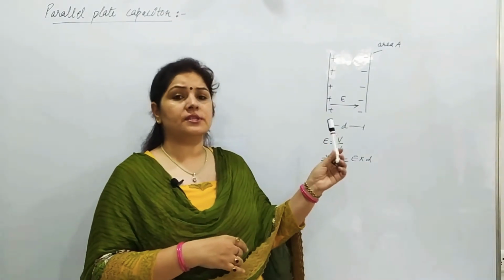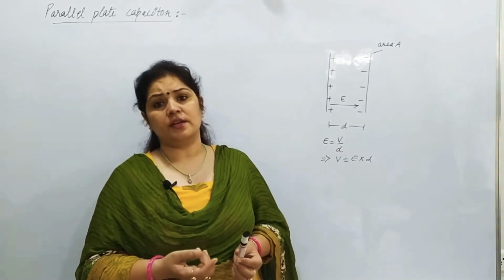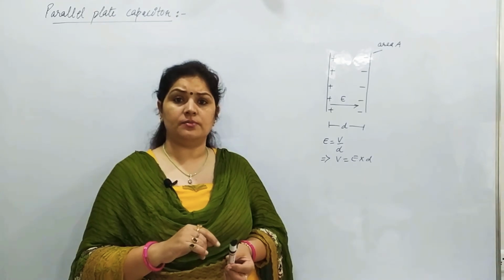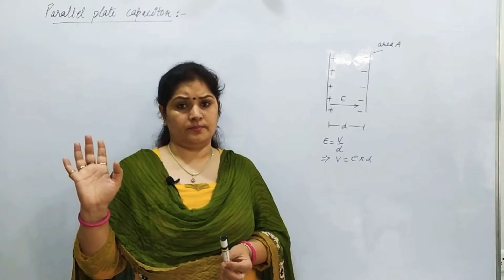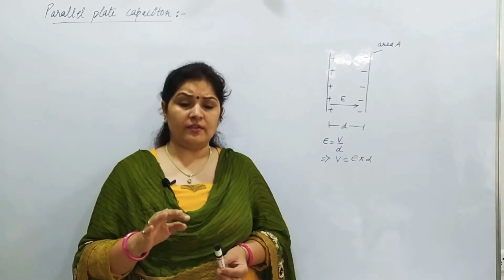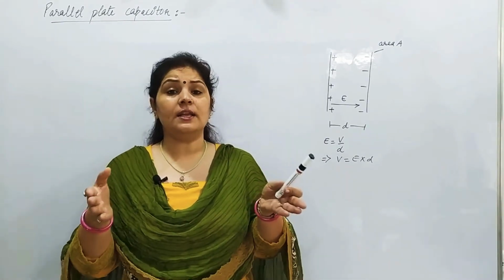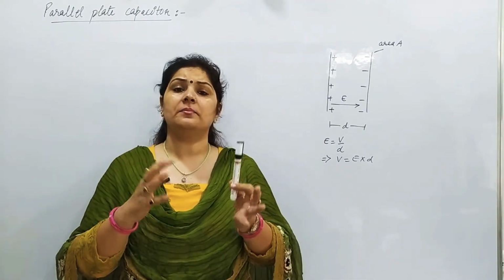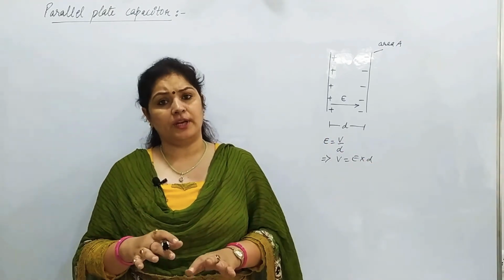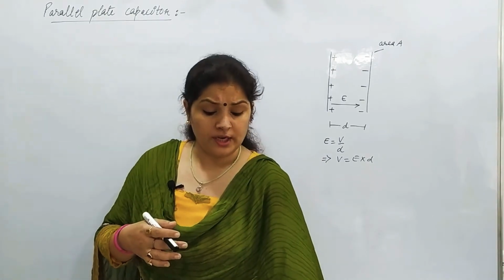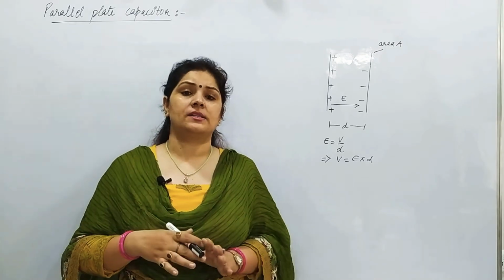So now we are going to discuss the factors on which the capacitance of a parallel plate capacitor depends. We have learned about the spherical conductor, the spherical capacitor. The capacitance came out to be 4 pi epsilon naught R. That is what we have learned. We also derived the condition for the capacitance of earth. So for a spherical capacitor, how much charge we can store depends on its radius. But if it is a parallel plate capacitor, then we are going to derive what is the geometry on which the charge storing capacity depends, right?